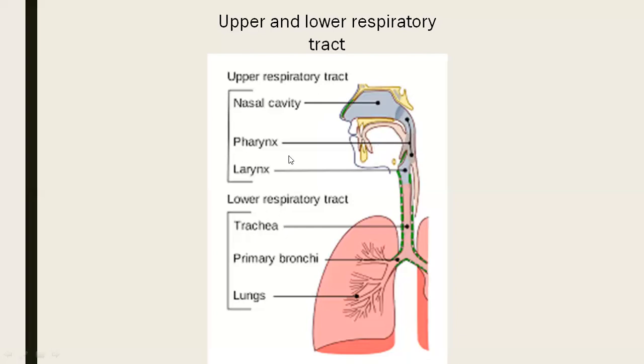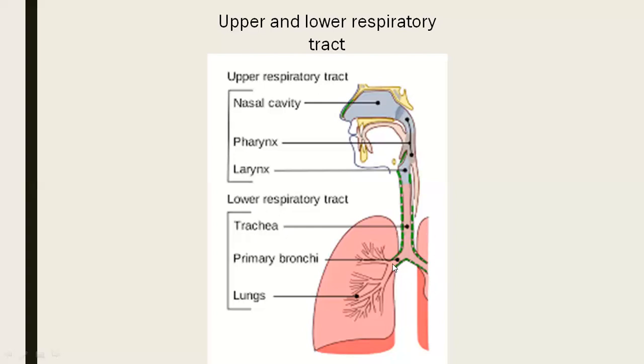It is pharynx. Larynx, or it is called as sound box. Below the pharynx is present larynx. So these are the upper respiratory tract. Lower respiratory tract includes trachea. This is the trachea. Then primary bronchi. This is the primary bronchi, which enters into right lung and left lung.